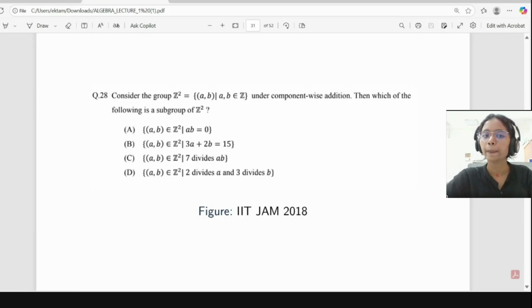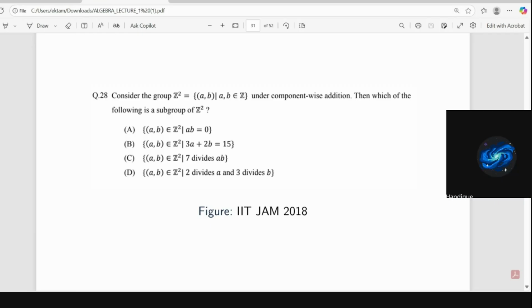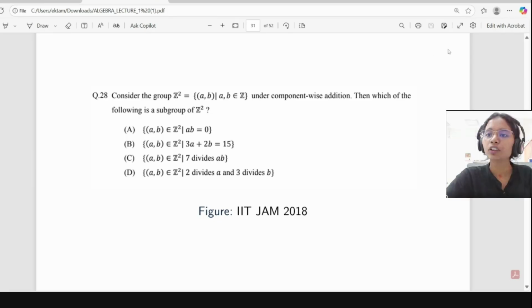So the center of a group is arbitrary, and the centralizer is for a fixed element. We define the centralizer for a single element. So the centralizer of a is the set of all x belonging to G such that ax equals xa. But in the case of the center of G, we take elements that commute with each element.